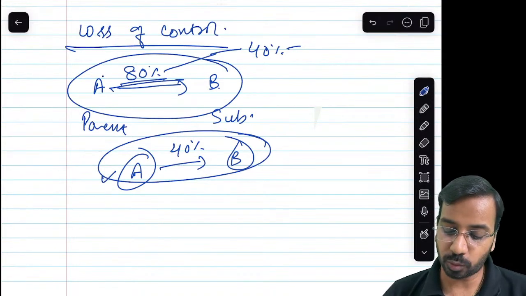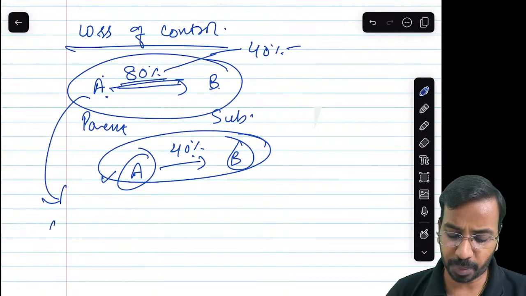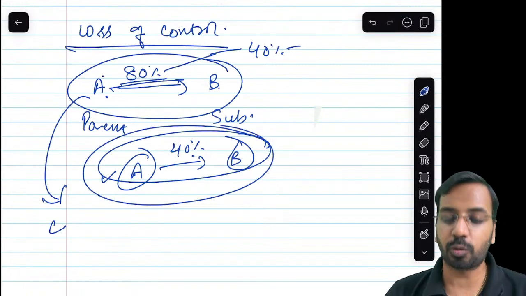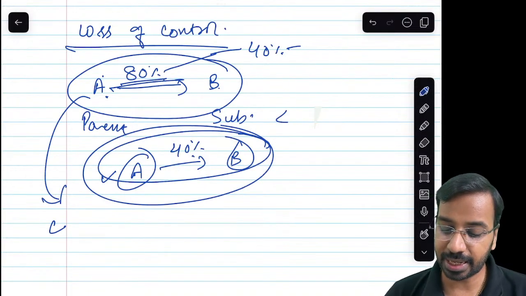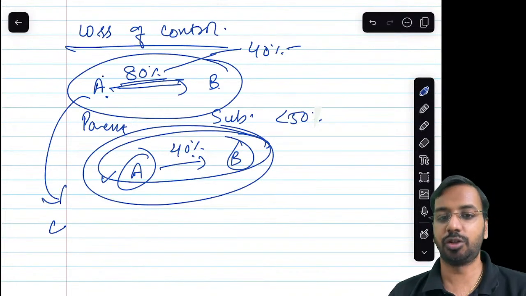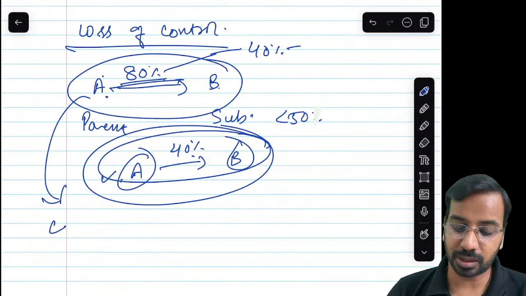But now when A has only 40%, it is possible that A has sold these shares to some third party C. Now, can we say A controls B? We cannot say A controls B because the stake is less than 50%. And assuming no other conditions, like controlling the composition of the board of directors, are met, A does not control B.